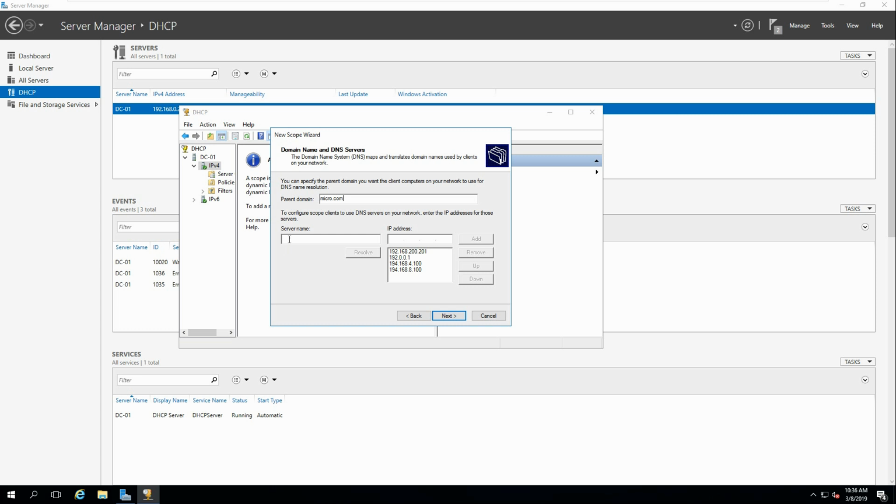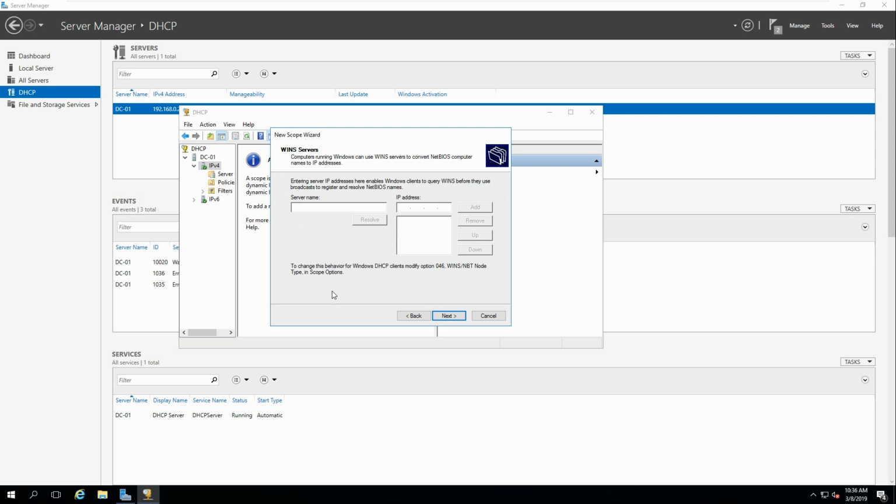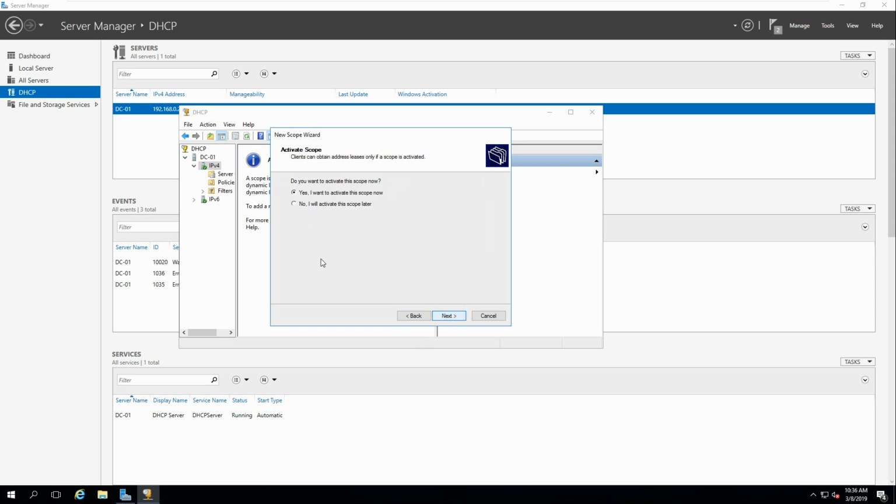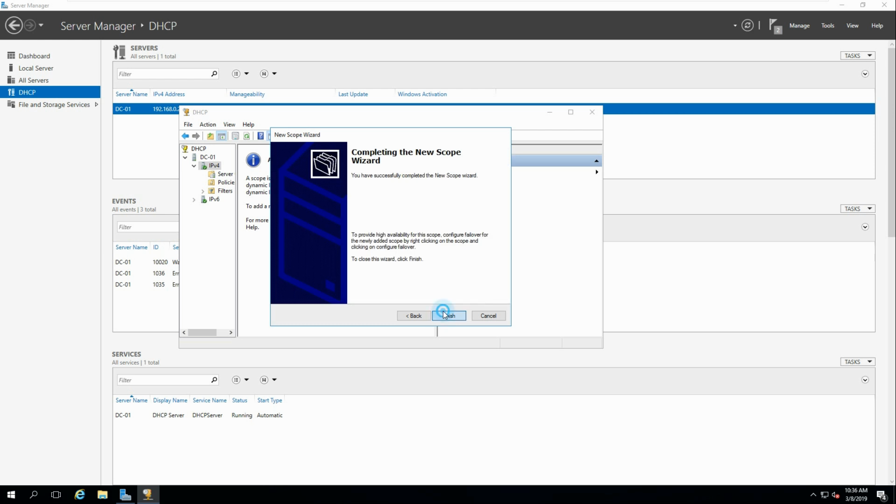So you can put in your DNS servers now. And then what you do is you put in the IP address for it. Add that in. And then you click on the next button. We don't have any WINS servers, so we don't need that. So we need to activate the scope. Yeah, let's click that one and finish.